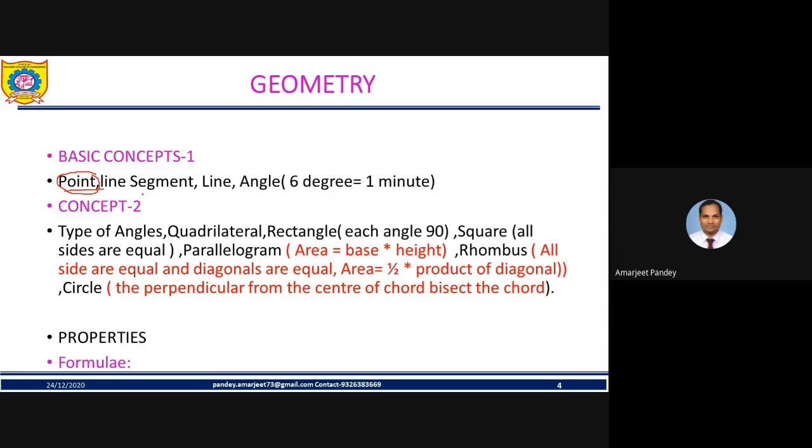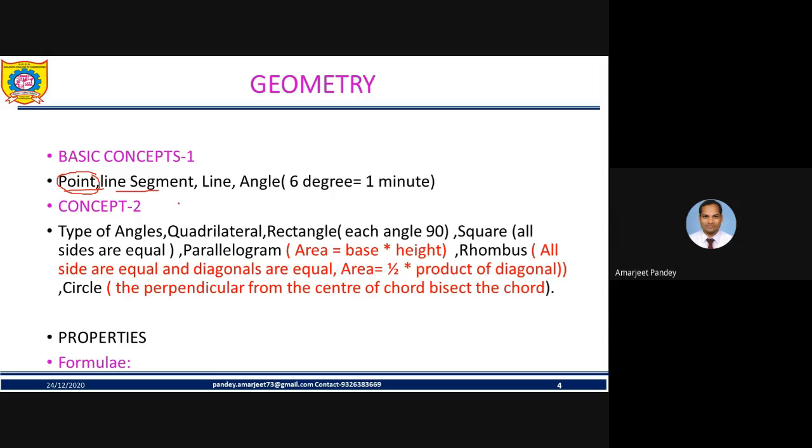The conceptual definition which I should put here is: a point is an exact location which is having 360-degree. Hope you are getting my point. How can you describe a point? A point is an exact location which is having 360-degree.